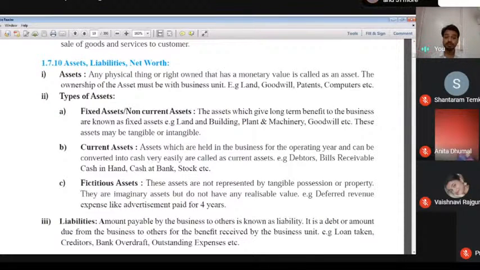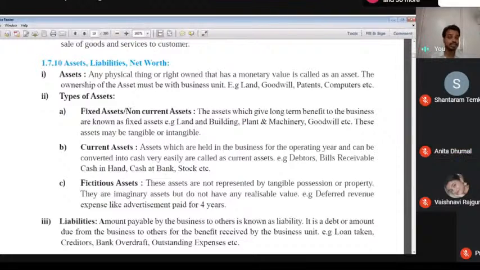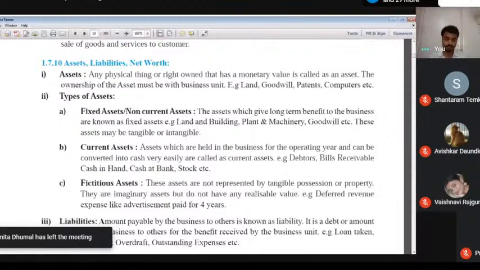First of all, we have to study goodwill. Goodwill is an intangible asset. Goodwill means the reputation of a business. Then we think about profit. Profit means selling price is more than cost price. Loss means cost price is more than selling price. Then assets. Assets means anything we express in terms of money.